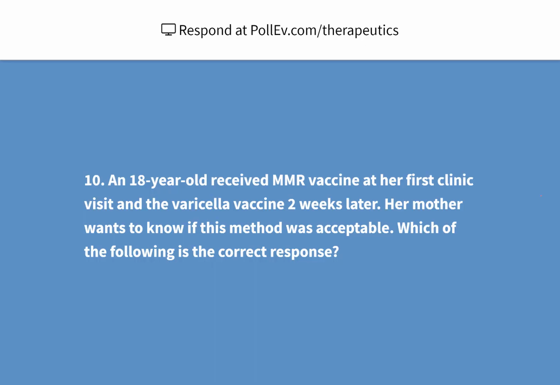Okay. Question 10. This is an important one to pay attention to. An 18-year-old received MMR vaccine at her first clinic visit and the varicella vaccine 2 weeks later. Her mother wants to know if this method was acceptable. Which of the following is the correct response?